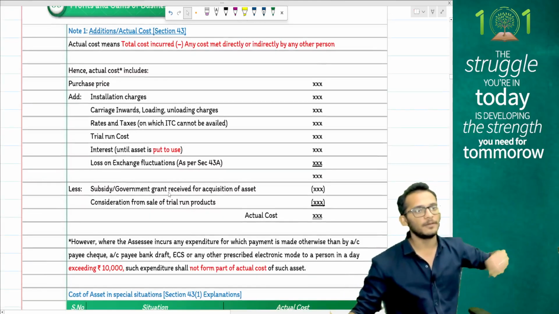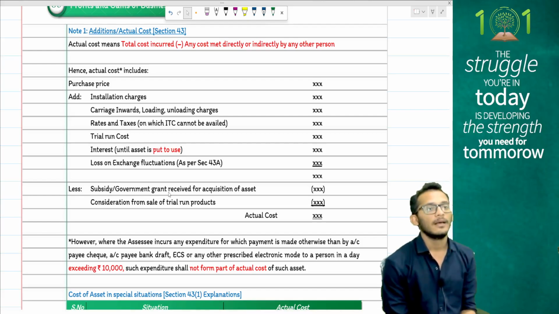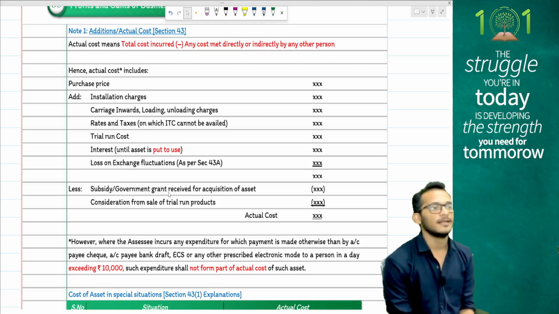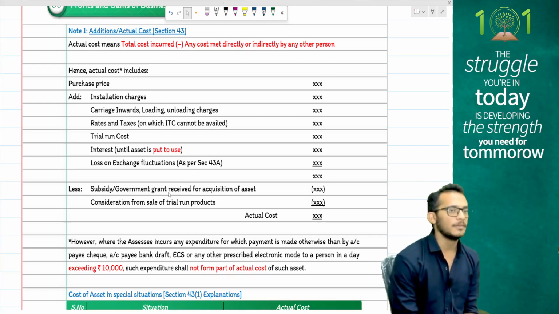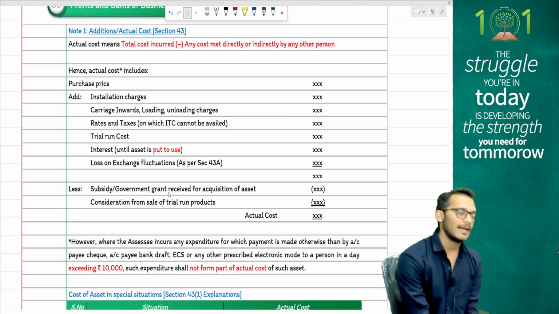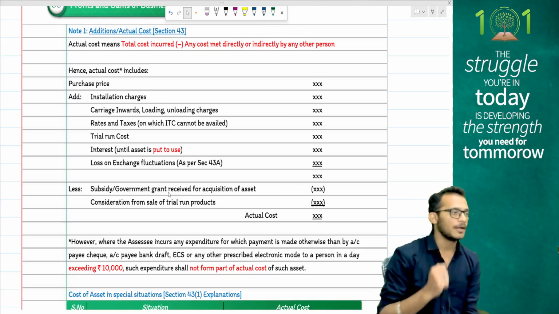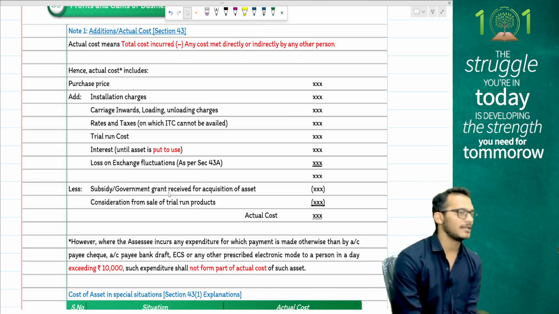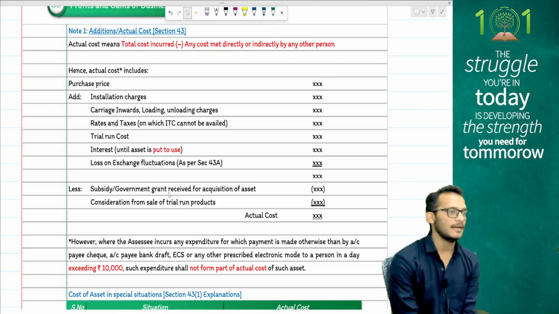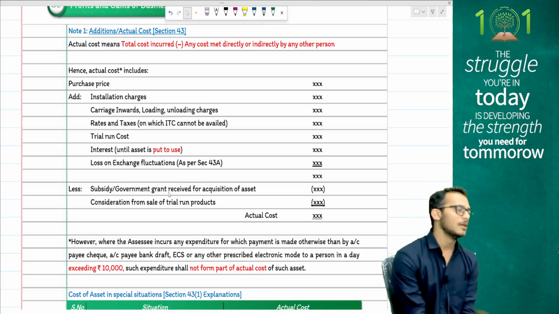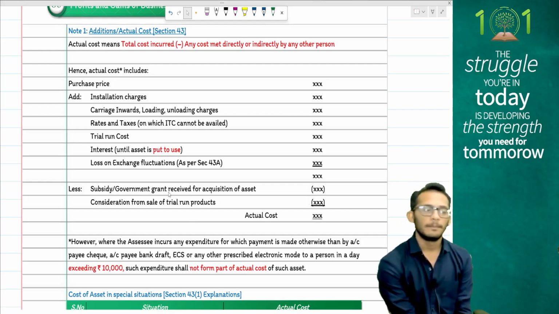How do you compute the cost of the asset, people? Cost of the asset means all the cost which you have incurred until the asset is first put to use, which means all your purchase price, all your ITC which is not creditable, all your borrowing cost until the asset is put to use, minus all your government subsidy if it is related to the asset, minus all your scrap income, minus all your byproduct sale value, and ignoring any payment made by modes other than account payee cheque, account payee draft, electronic clearing system, or other permissible modes, above 10,000 per person per day.